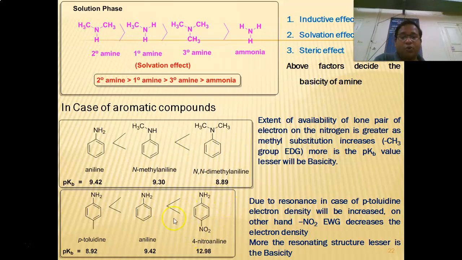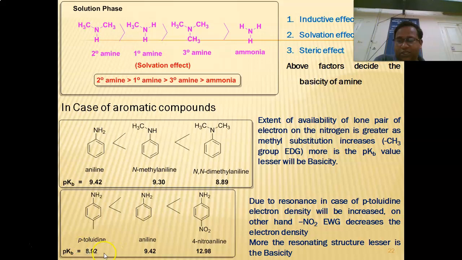the basicity of the compound depends upon the nature of the substituent. If an electron donating group is there, the extent of availability of the lone pair of electrons will be greater. If an electron withdrawing group is bonded to the aromatic ring system, then it withdraws electrons from the ring system. It becomes lesser availability of the lone pair of electrons on the nitrogen. Again, the donation of the lone pair is quite difficult. So at that time the basicity will decrease.